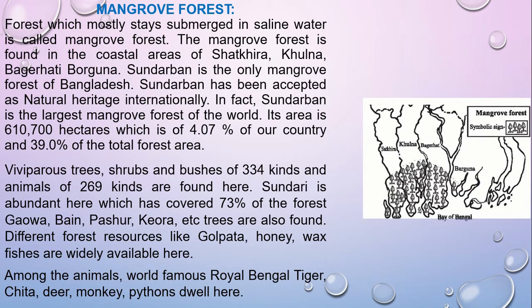This is the Sundarban, and it has been accepted internationally as a natural heritage. So this is internationally recognized natural heritage as well.